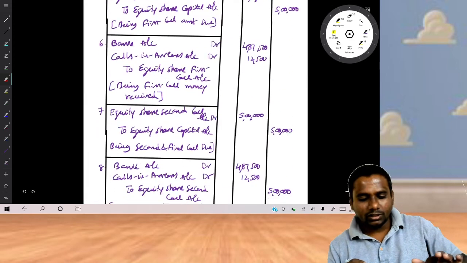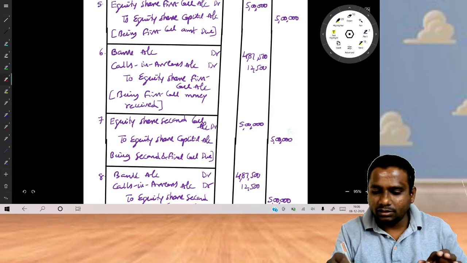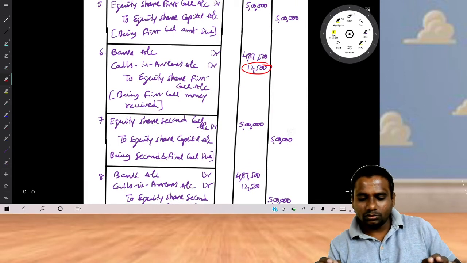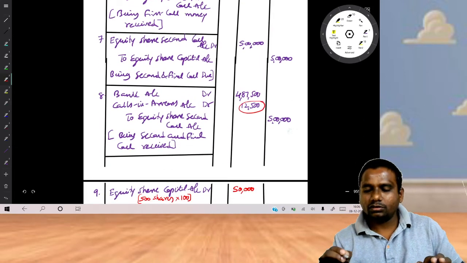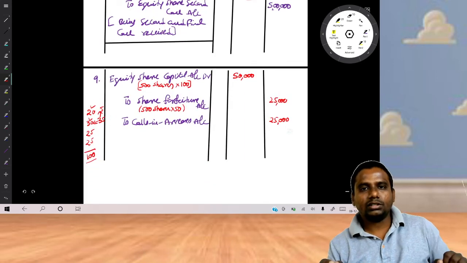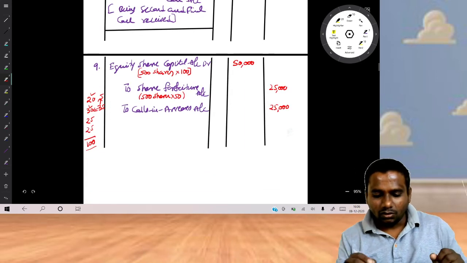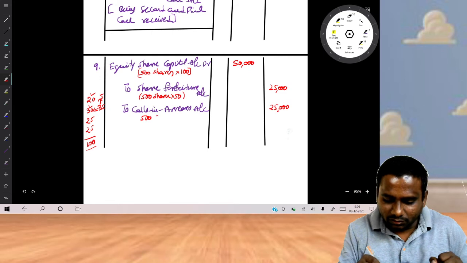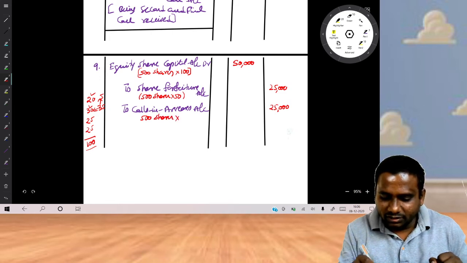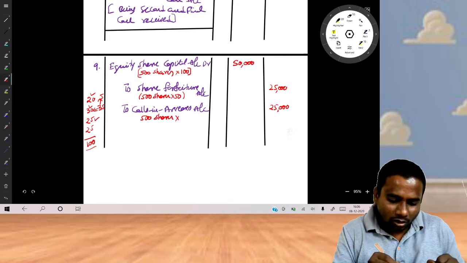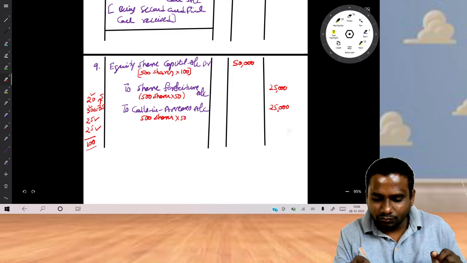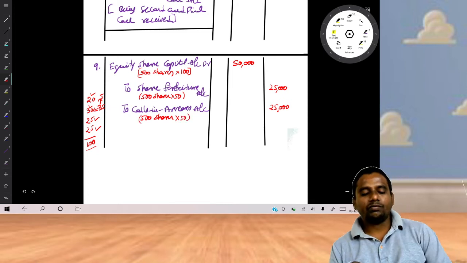Or else you can see the calls in arrears account debit here, 12,500. Here debit 12,500. Now 25,000 credit. Right? Or else we can write like this also. 500 shares into how much amount not paid? 25 plus 25, 50 not paid. So 25,000.